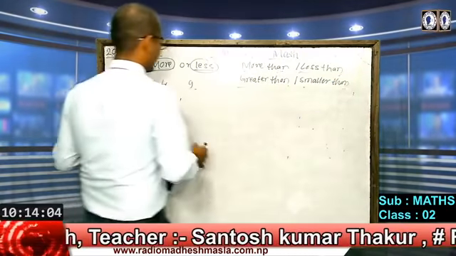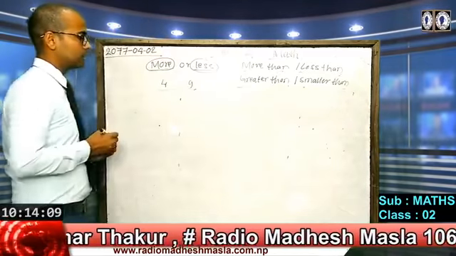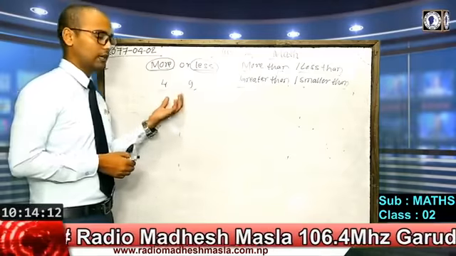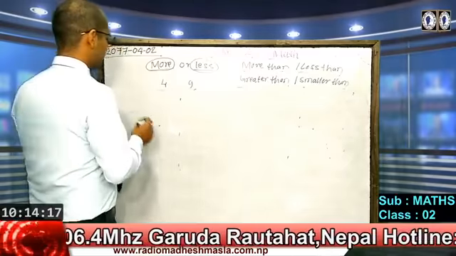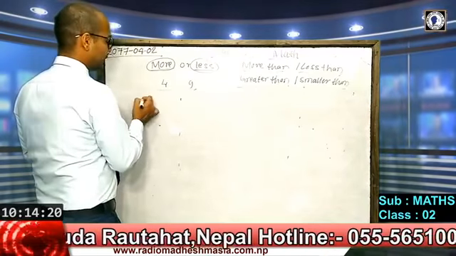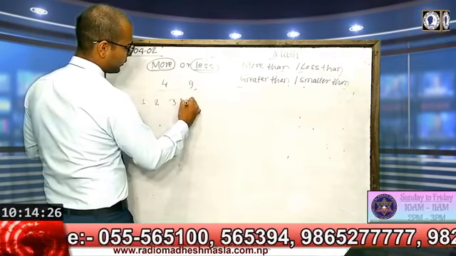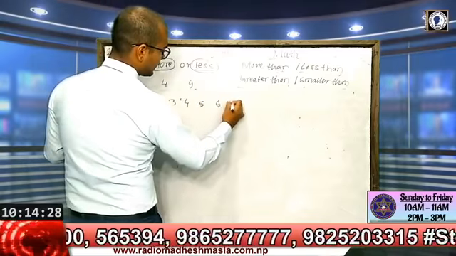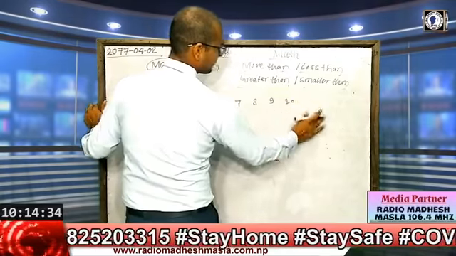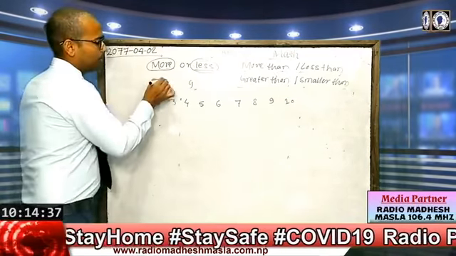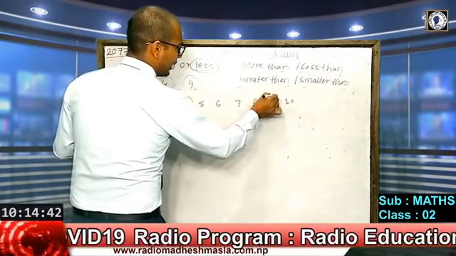So here, if we talk about 4 and 9, these numbers are made from 1 digit. Let's start to read the numbers from 1. So here 1, then after 2, then after 3, then 4, then 5, then 6, then 7, then 8, then 9, and after that 10. Now, the numbers that we have given here are 4 and then 9.